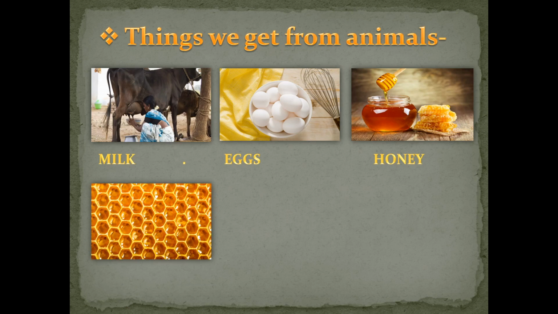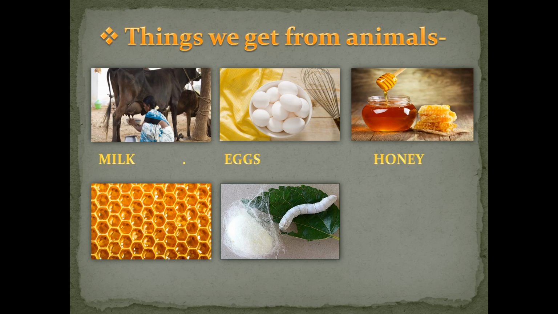Then in the fourth picture, what you can see? Here you can see the honeycomb. What you can see? Honeycomb, right? So here we are getting wax from animals, or you can say insects. Like food products, like you can see milk, egg, honey, wax is not a food product, but wax is used for various purposes like medicine or any other thing also, right?